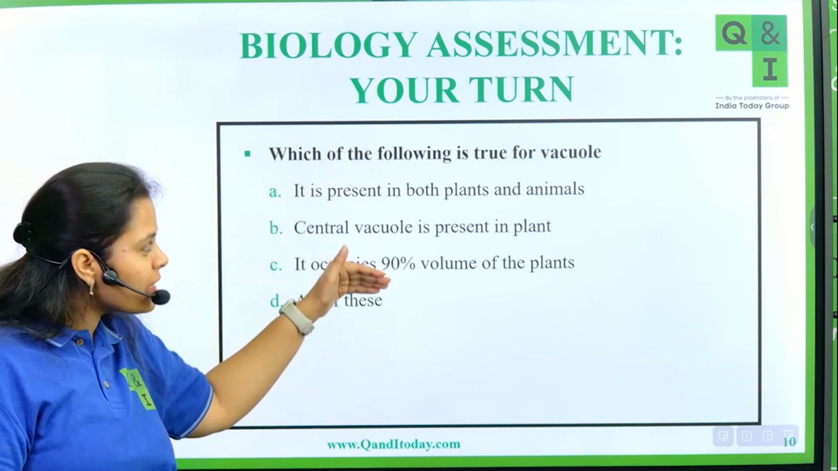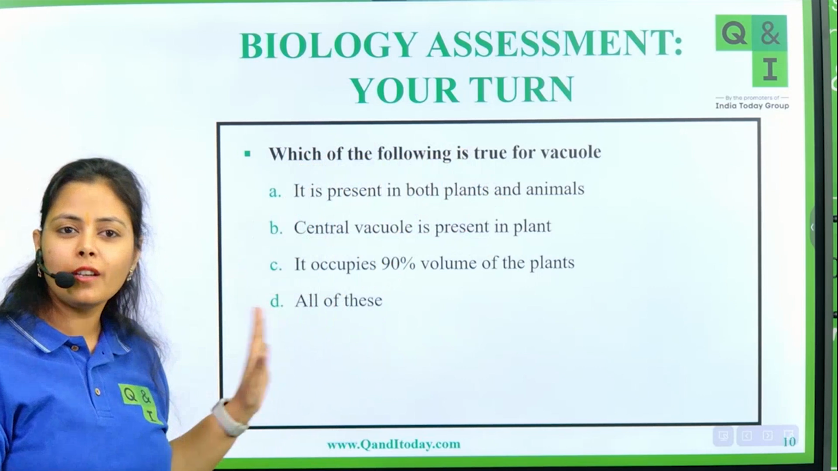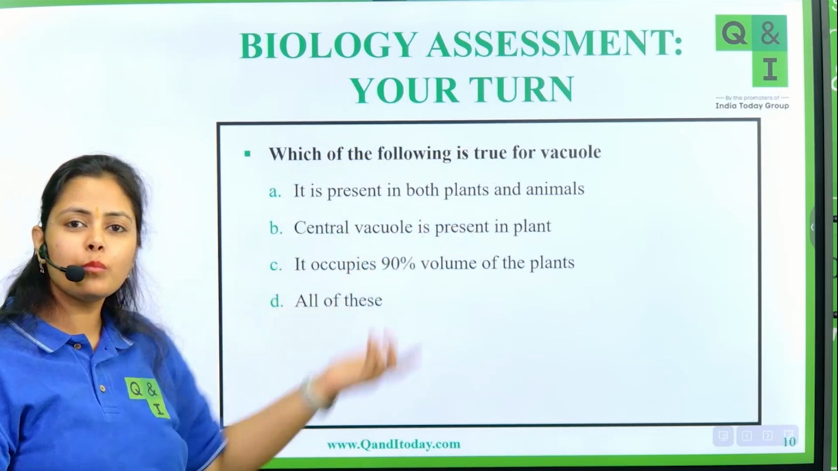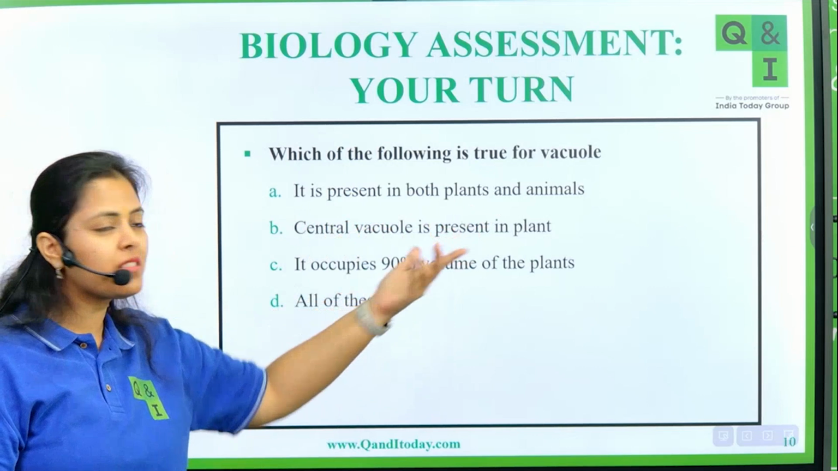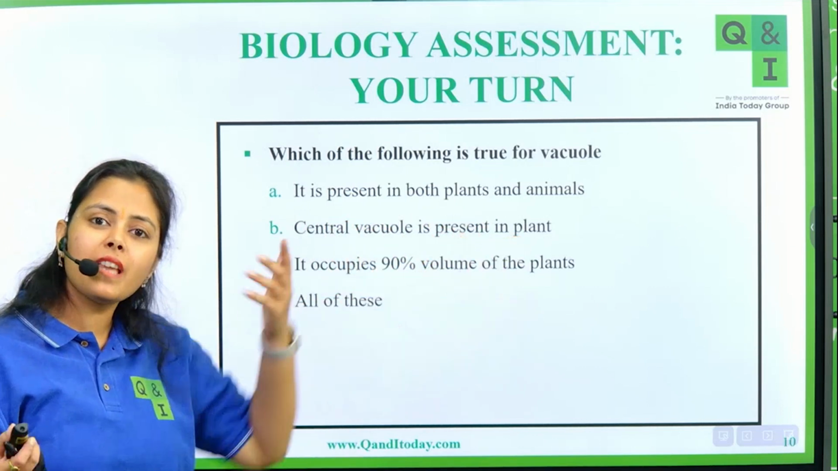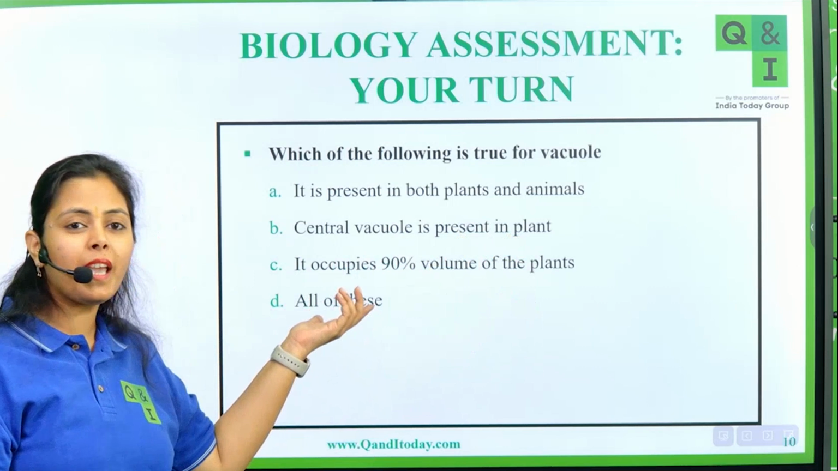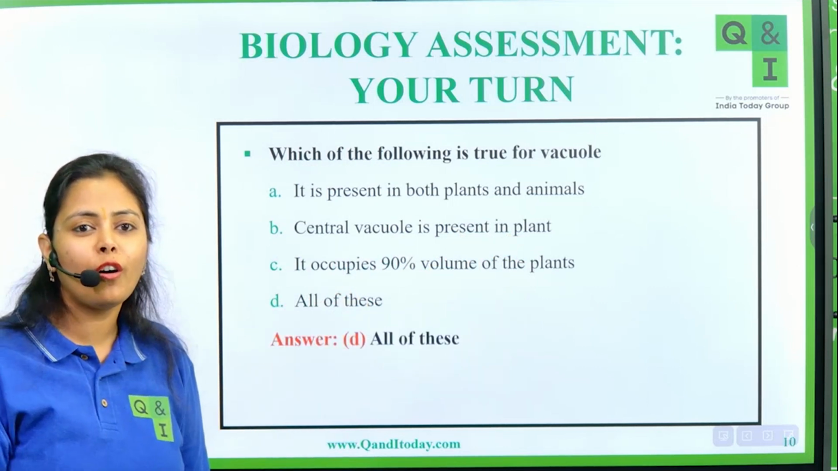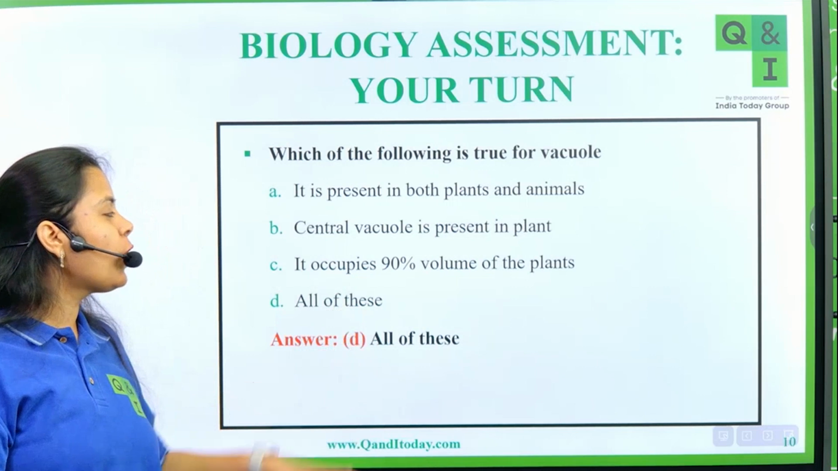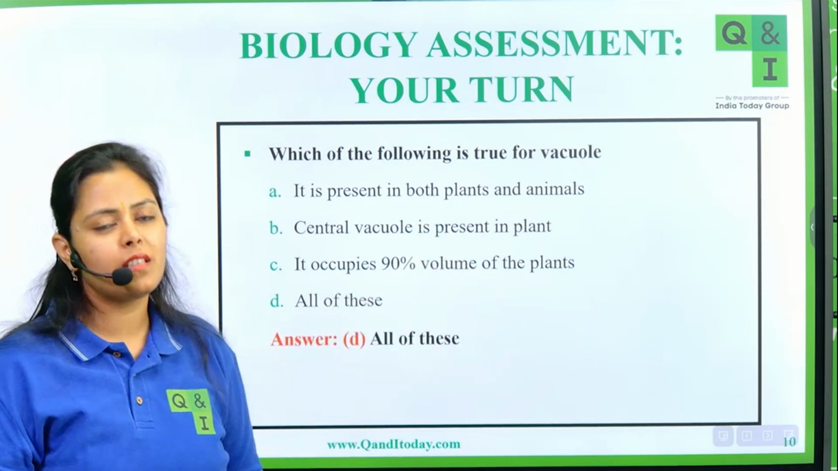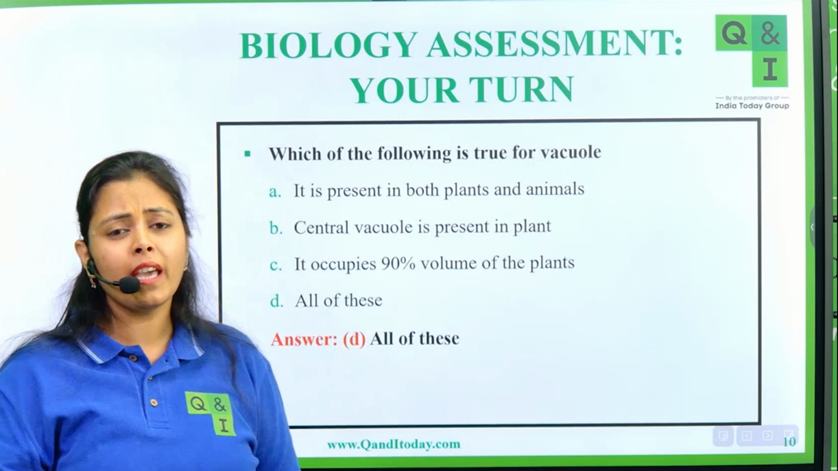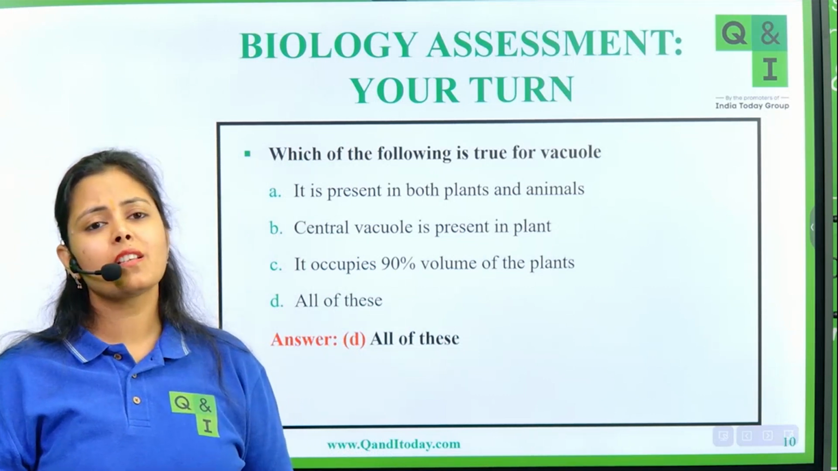Aren't all of these statements regarding the vacuoles true? See yourself. It is present in both plants and animals. Yes. Central vacuole is present in plants. Yes. It occupies 90% volume of the plant cells. Yes. So the correct answer would be option number D, all of these. So yes, in plant cells, they have a centralized, very large vacuole. So that's why we give the answer all of these.